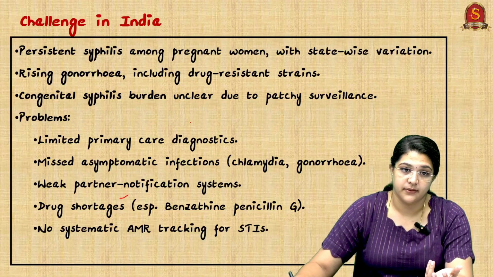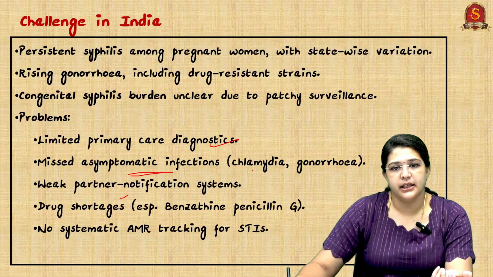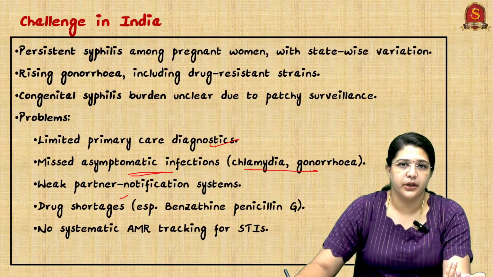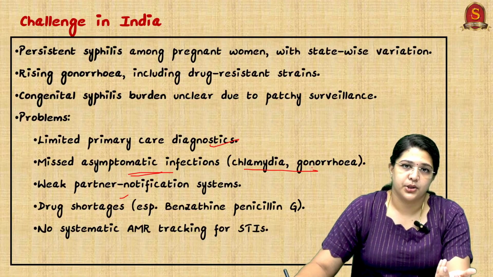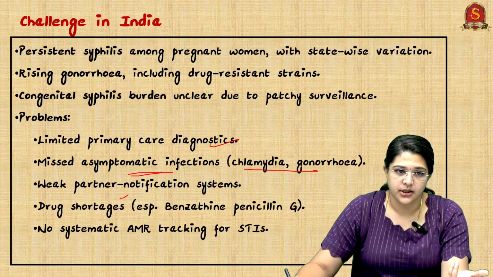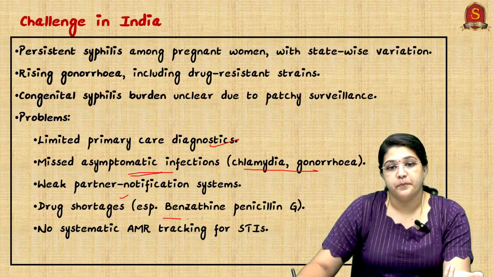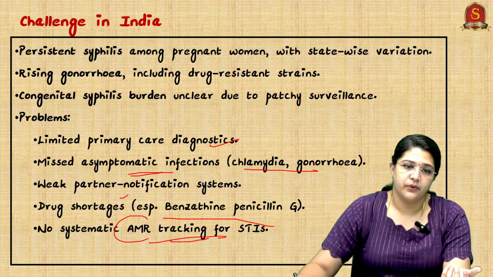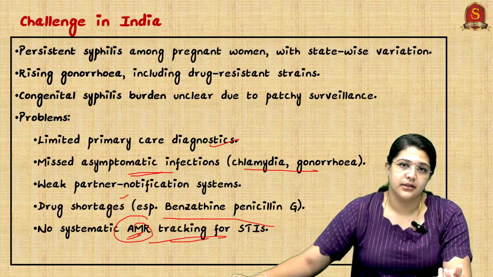So what are the problems? The primary healthcare services, the diagnostics specifically, are limited here, and infections like chlamydia and gonorrhea are asymptomatic. So what happens? We miss them. When there is no symptom, nobody is going to report it and it might get missed. So what has to be done? Regular checkups, what we call sexual hygiene. It should be a part of sexual hygiene, checking every time how the health is. A weak partner notification system is a major issue. Drug shortages, especially benzathine penicillin, and no systematic AMR tracking for STIs. When it comes to sexually transmitted infections, AMR tracking is very weak.